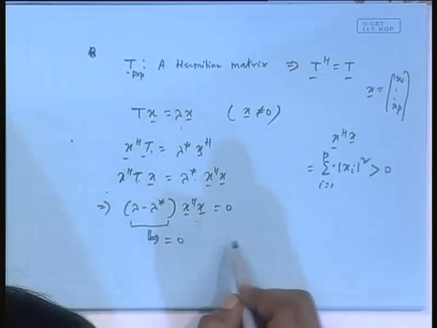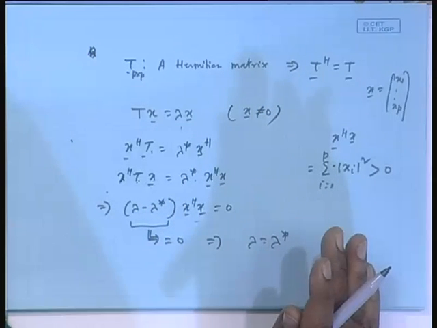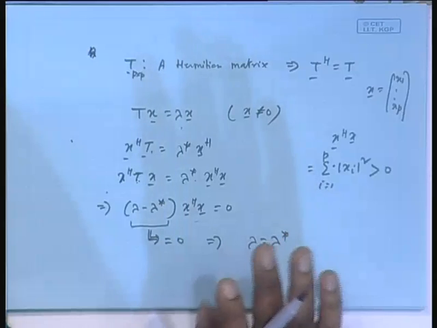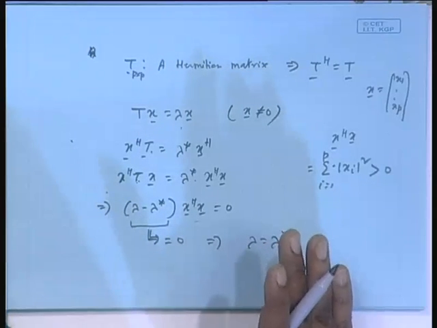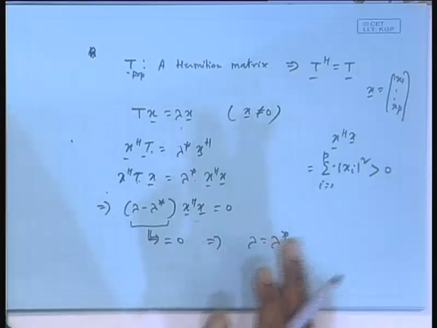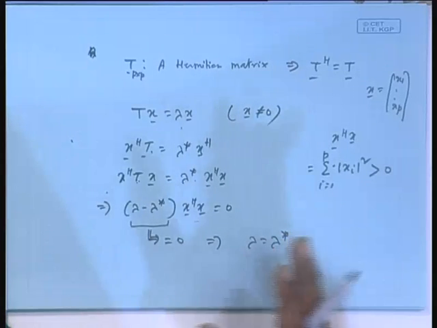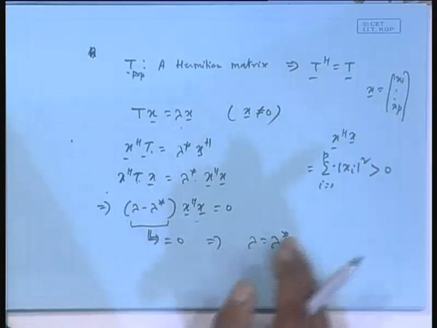Okay. This implies lambda equal to lambda star, which means lambda is a real value. So even if the matrix is a complex-valued Hermitian matrix, eigenvectors are in general complex valued, but eigenvalues are all real for a Hermitian matrix. So for any correlation matrix, if we find the eigenvalues, they are all real.